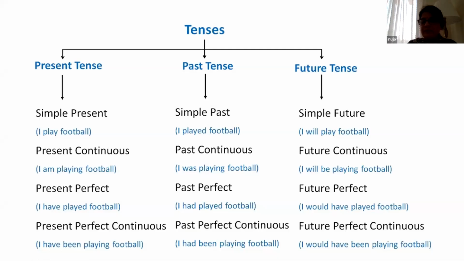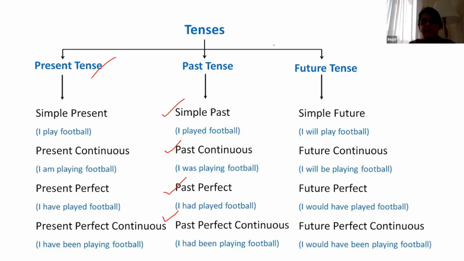Now, like we said, if we recollect, there are present, past and future tense, three tenses in our English. We are already finished with present tense. So now we will only concentrate on past tense in today's session. Here also you can see in past tense we have simple past, past continuous, past perfect, and past perfect continuous, just like your present tense. In present tense we had four, and here also there are four divisions.